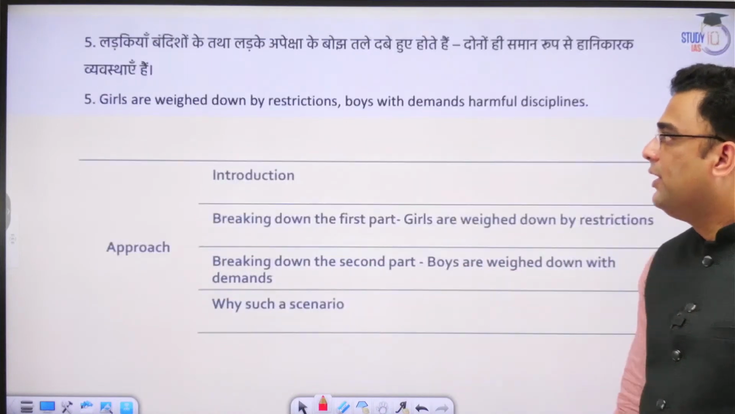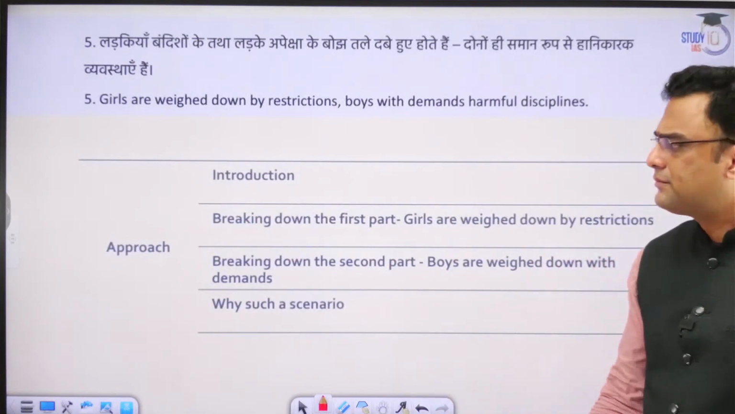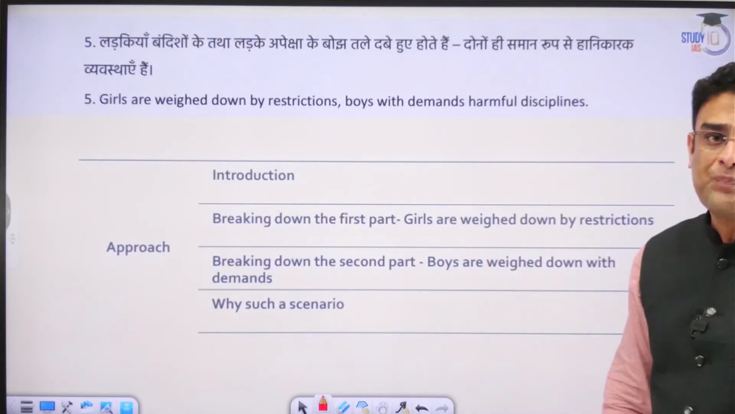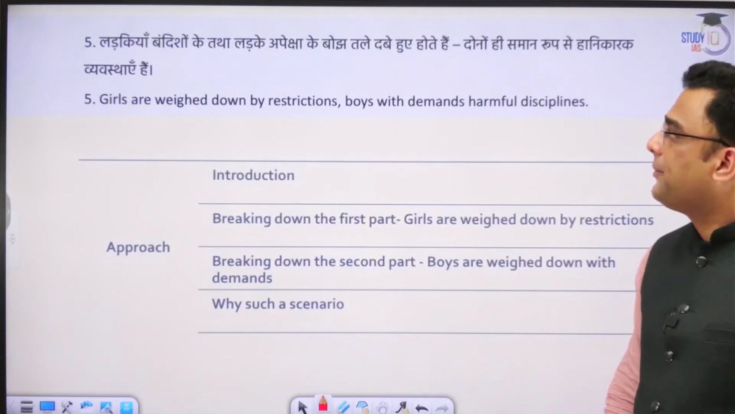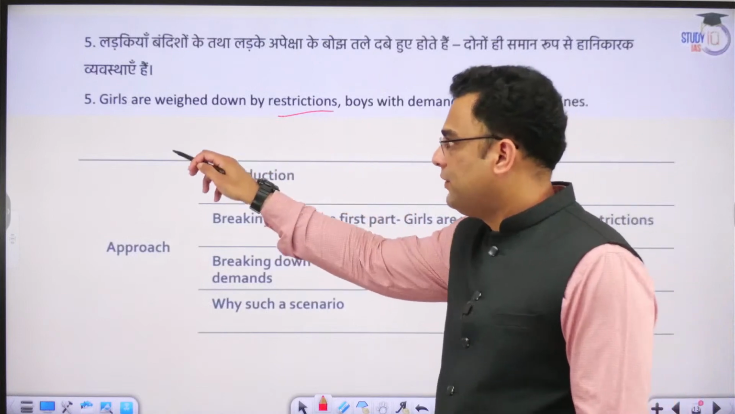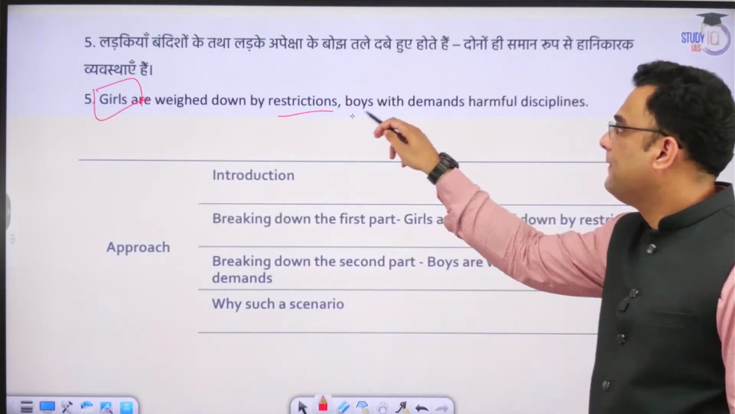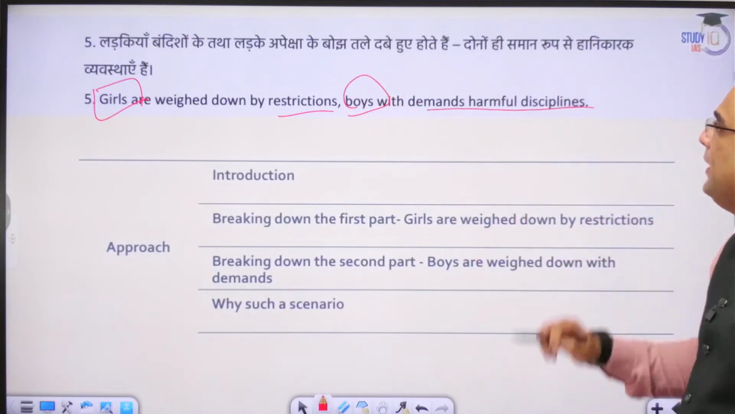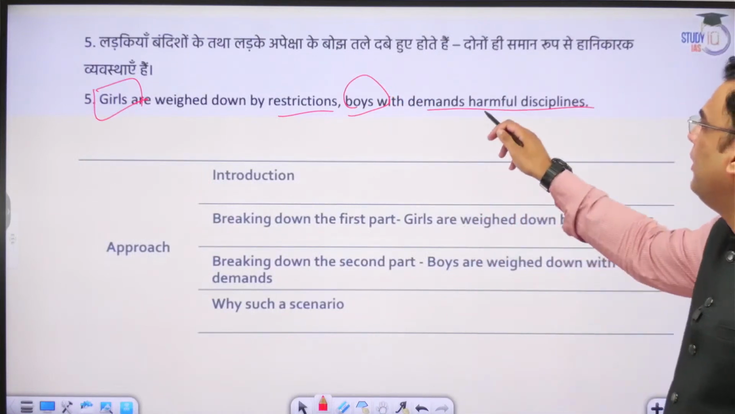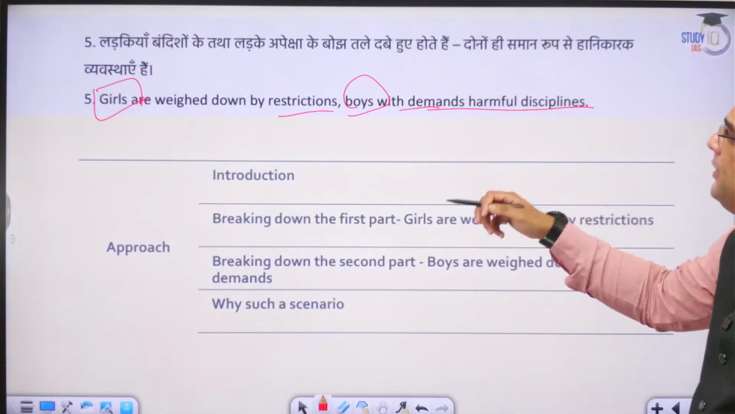So this is what the topic actually wanted to present before us. We've understood the fourth topic that was asked in today's exam. Let us now take an overview regarding the fifth topic. Girls are weighed down by restrictions and boys with demands. Okay, the topic has not been fully printed here.